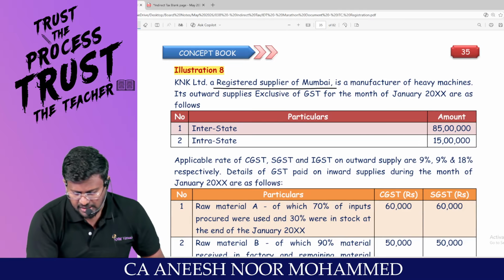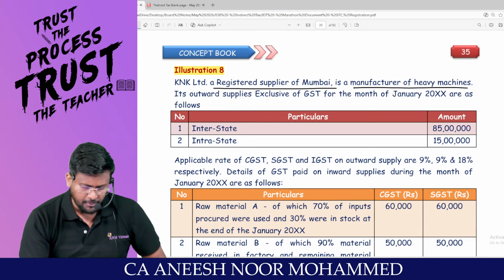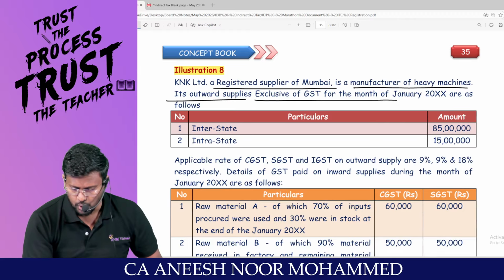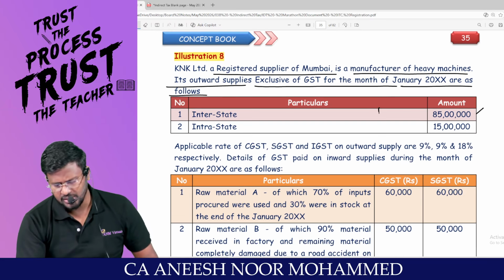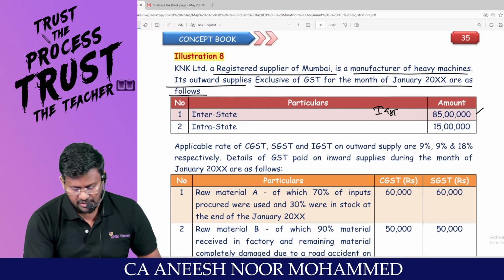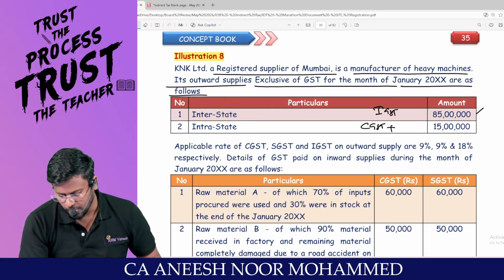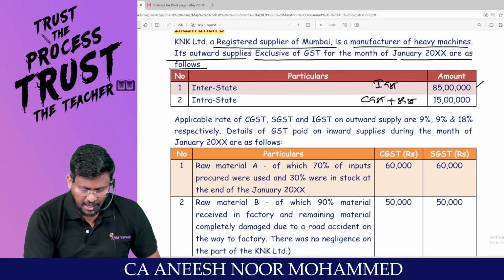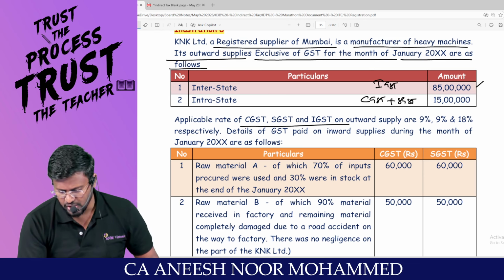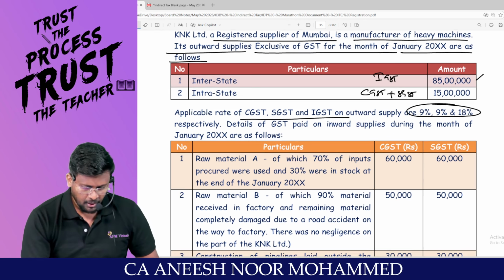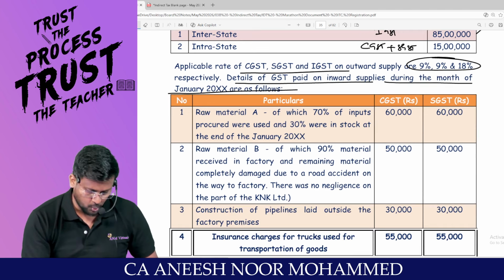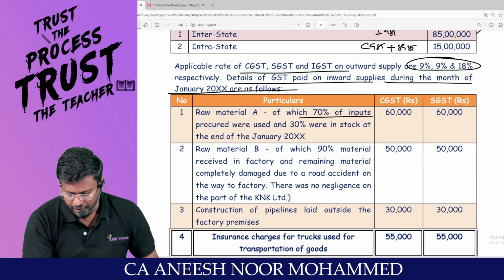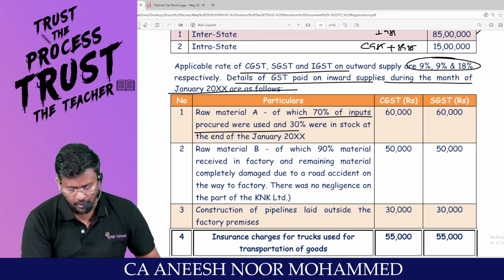K&K Limited, a registered supplier of Mumbai, is a manufacturer of heavy machines. Its outward supply exclusive of GST for the month of January is as follows. Interstate supply 85 lakh. On this they are supposed to collect IGST. Intrastate supply, they are supposed to collect CGST and SGST. Applicable rates of CGST, SGST, IGST on outward supply are 9, 9 and 18. Details of GST paid on inward supply during the month of January are as follows. Raw material A, of which 70% of input procured were used and 30% were in stock at the end of January.